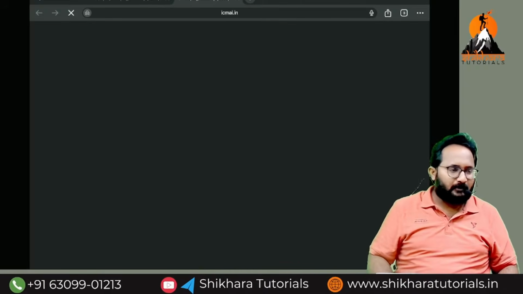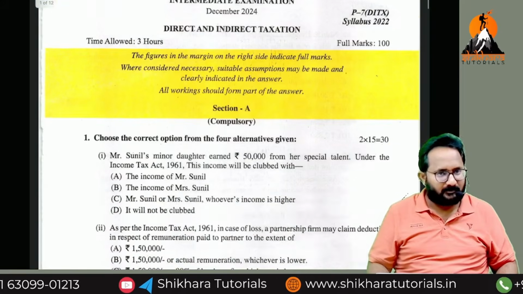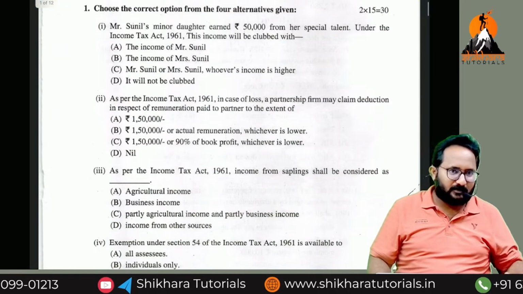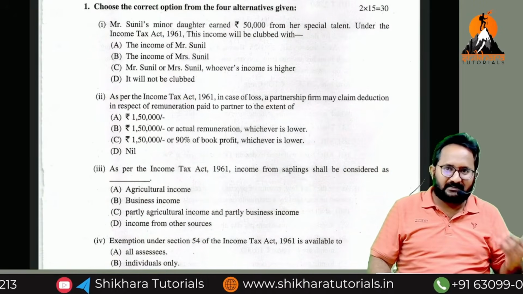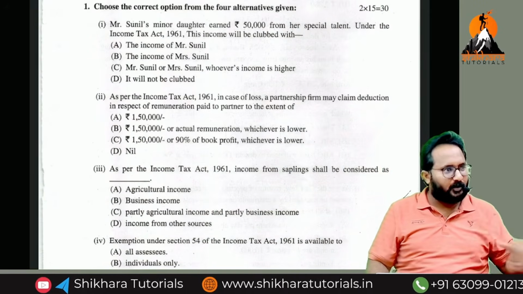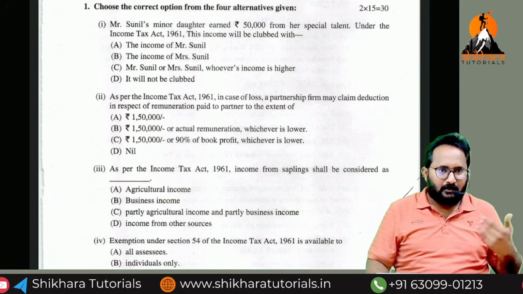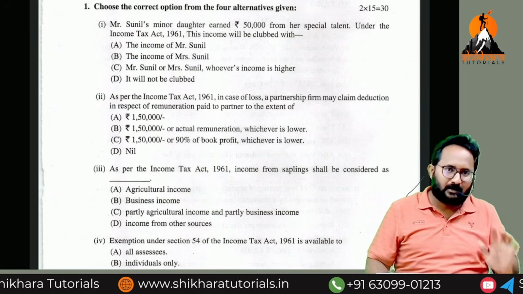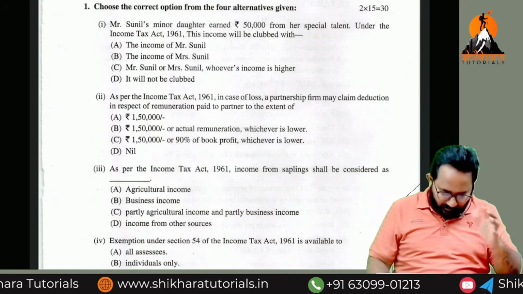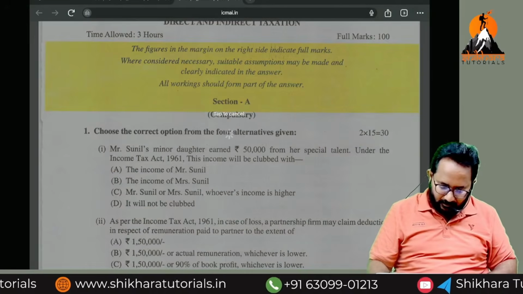Now, if I ask what the 6th question is, you have to say theory. DT questions are 2A, 2B, 3A, 3B, 4A, 4B, 5A, 5B. Then 6th, 7th and 8th are IDT. How many MCQs are related to DT? 6. The remaining 9? How many marks do we have to attempt? 100. But how many marks will the question paper have? 128 marks. You have to remember these things definitely. I hope.